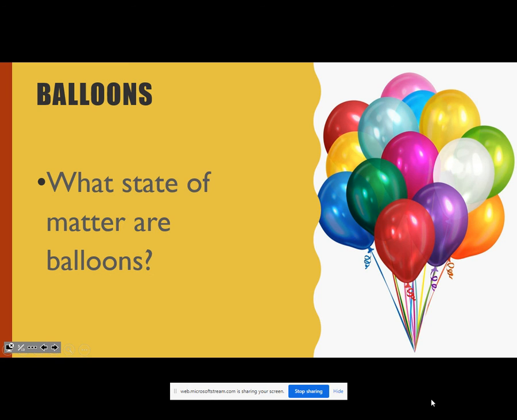So that is what balloons' state of matter is. It's not based off of the outside. Yes, if I just said a balloon that is not filled up with anything, that would be a solid. But because I'm asking about a balloon that is blown up, to where we can figure out the state of matter of what's inside the balloon, that is why it is a gas.